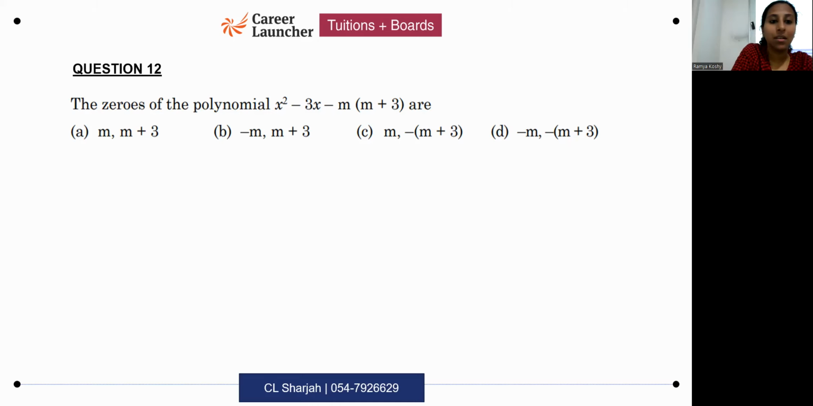Option D can be eliminated. Yeah, A and D both, because in both cases I'm getting plus m into m plus 3 as the product. So the answer has to be one of the remaining. We already checked the product condition.